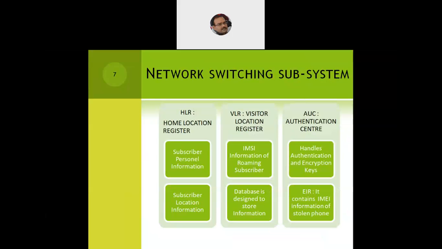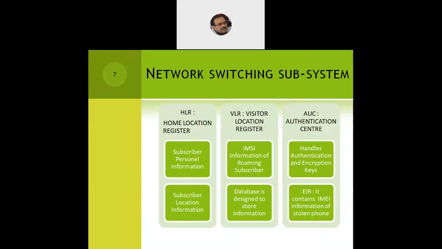Now, what will the NSS, or network switching subsystem, comprise of? It will have the three parts which we just saw. We'll have a GSM server, and within the server we'll have the HLR, VLR, and the AUC. Now, HLR is called a home location register. It will always store subscriber personal information.